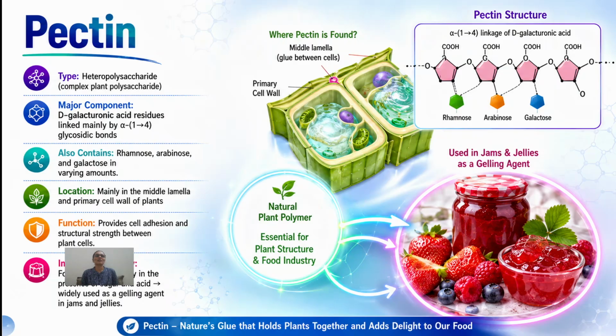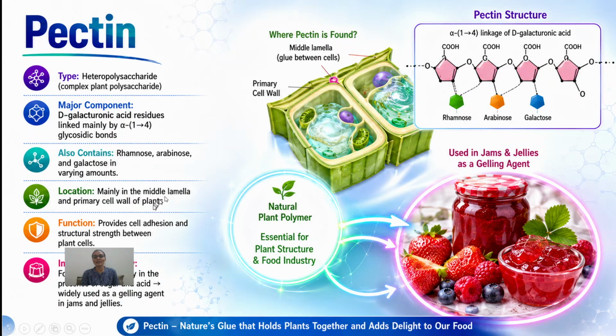Let's discuss another example, that is pectin. Pectin is also a heteropolysaccharide that is present in plants. That's why it is a plant polysaccharide. The major component of pectin is D-galacturonic acid residues linked by alpha 1,4 glycosidic bonds. It also contains rhamnose, arabinose, and galactose, sugars present in varying amounts.